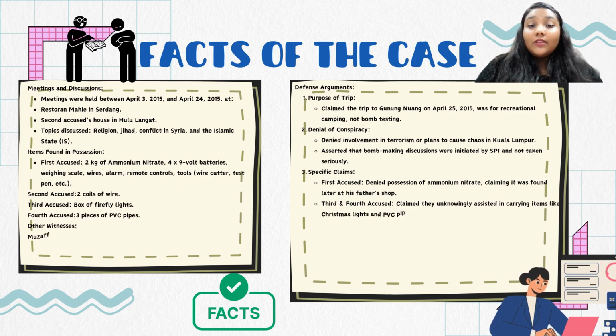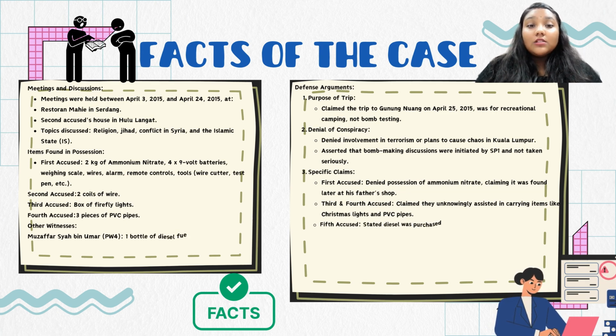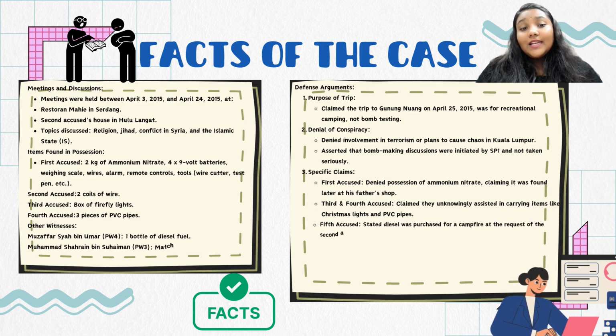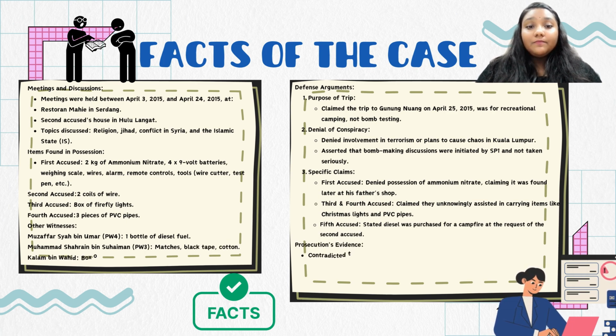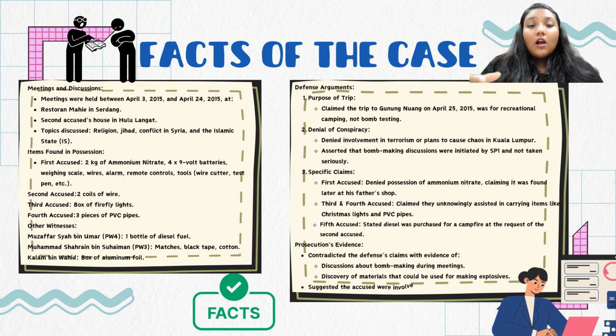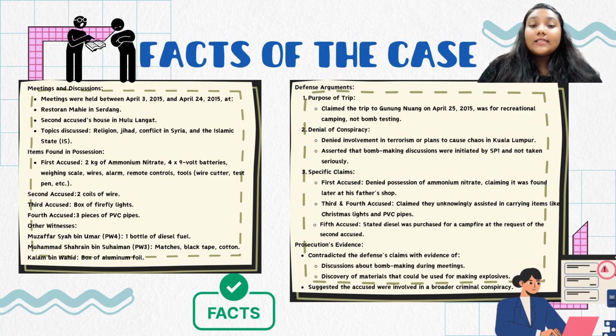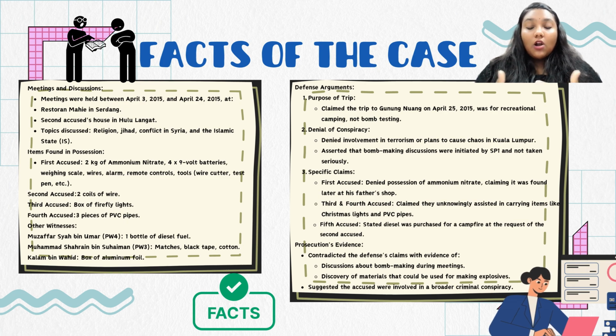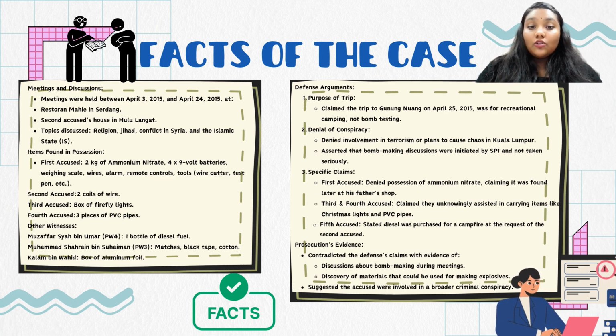The defense argued that their trip to Gunung Nuang in 2015 was just for recreational camping, denying involvement in terrorism, and claiming the bomb-making discussions were initiated by another party and not acted upon. Specific defenses included denying possession of ammonium nitrate, claiming the materials were carried unknowingly, and justifying the diesel as just for the campfire. However, the prosecution countered with evidence of bomb-making discussions and materials, strongly suggesting the accused were engaged in a coordinated conspiracy to commit acts of terrorism.